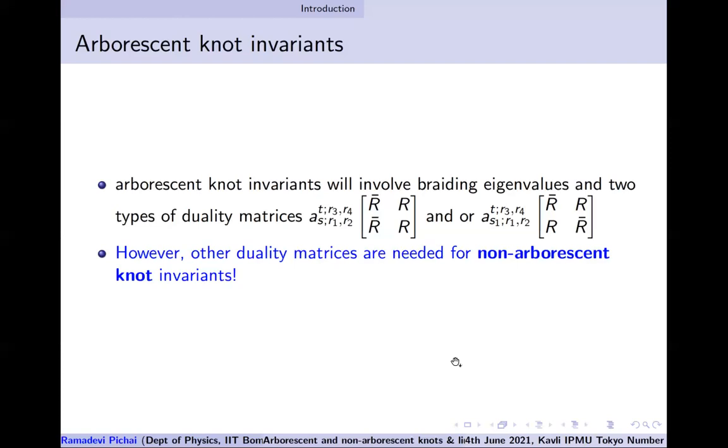So this is the issue which makes one ask whether we can find a closed form expression for these duality matrices, and at least get the polynomial form for most of the arborescent knots, and also tackle non-arborescent knots.